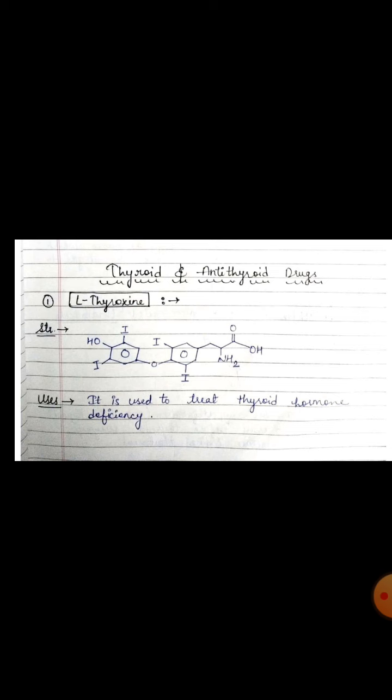Now come to the synthesis, storage and secretion of the thyroid hormones. Actually, the thyroid hormones are synthesized and stored in the thyroid follicles. The principal source of iodine is diet.